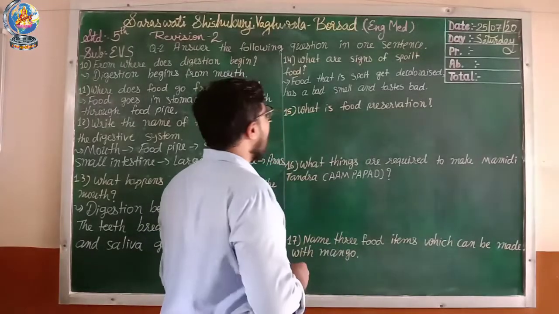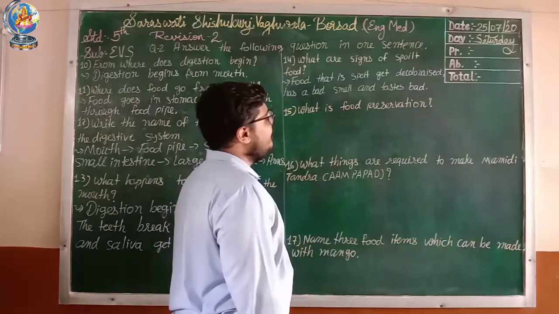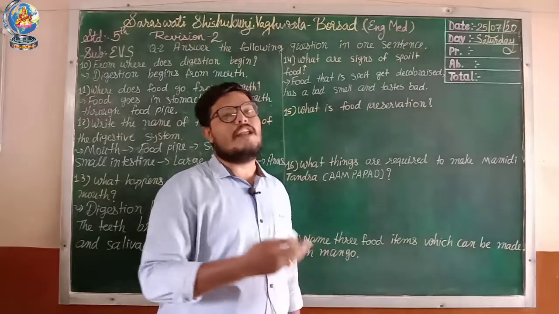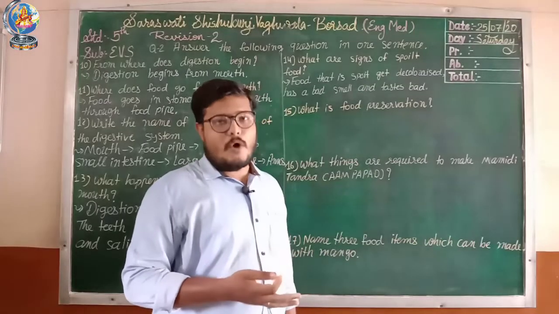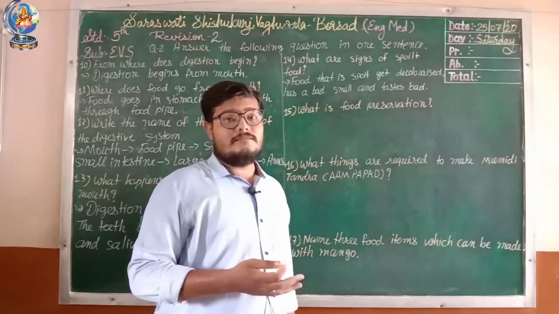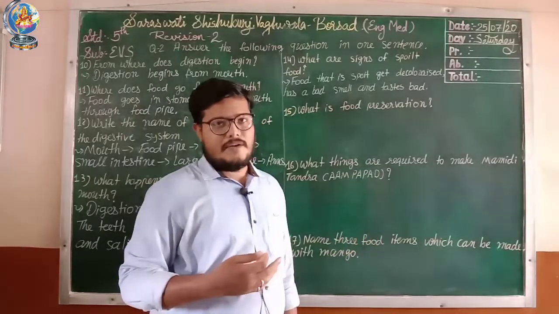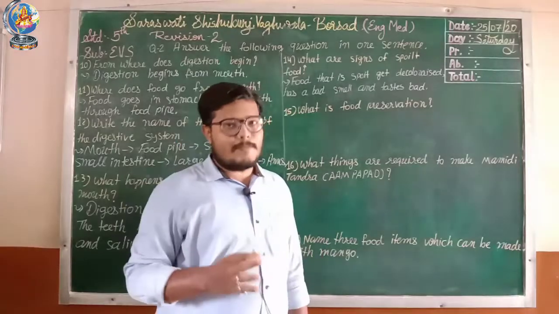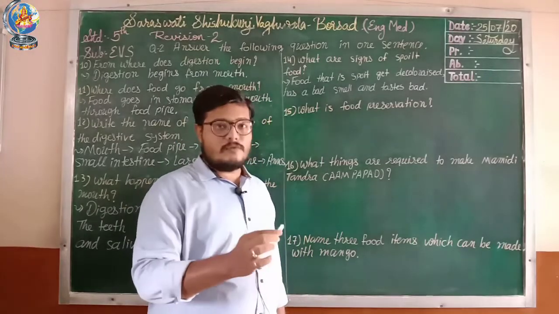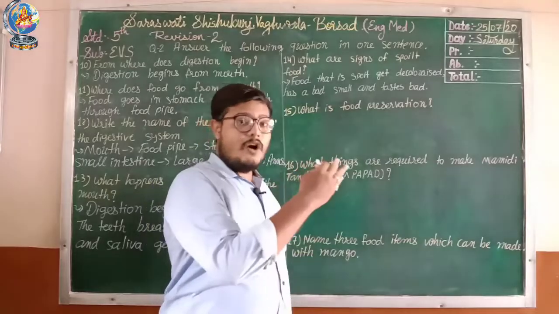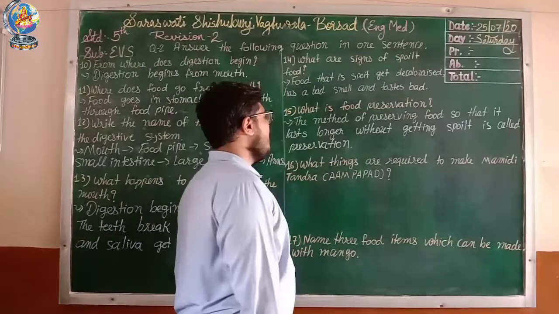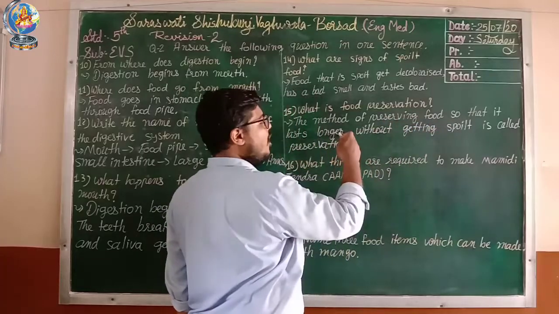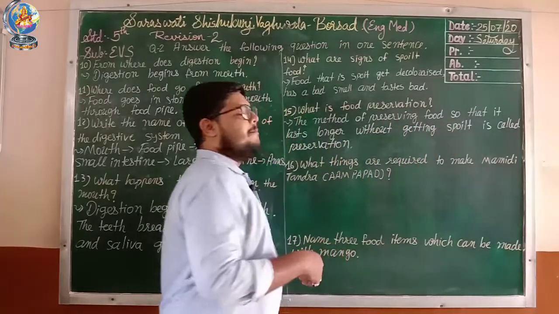Okay, now let's go for question 15. What is food preservation? Food preservation is a method of preserving, or we can say storing, food so that it does not get spoiled and lasts for a longer time. After some days also you can use it, that is preservation. This is the explanation, but the actual definition is what you have to write. The answer: the method of preserving food so that it lasts longer without getting spoiled is called preservation.